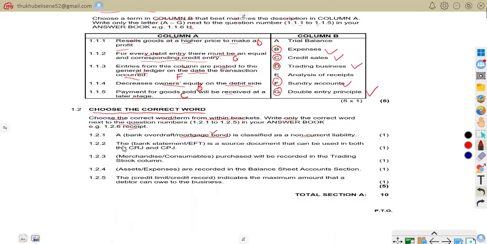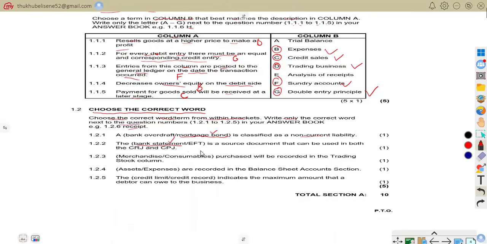Then they say again, dash is a source document that can be used in both the cash receipt journal and cash payment journal. So we are given bank statement or electronic funds transfer, EFT. The correct answer there is bank statement. As we know, the bank statement can be used in both the cash receipts journal as well as the cash payment journal because it shows money received and money paid.